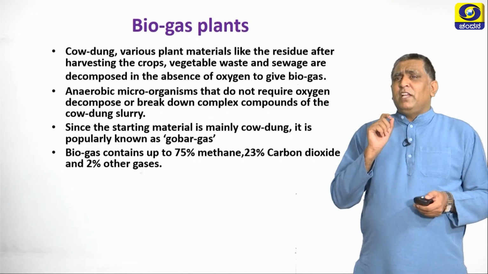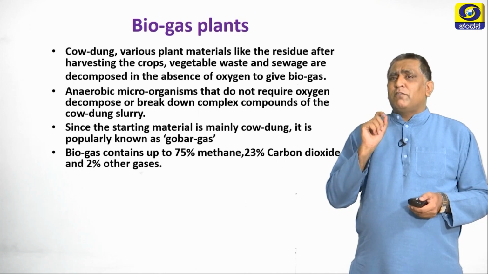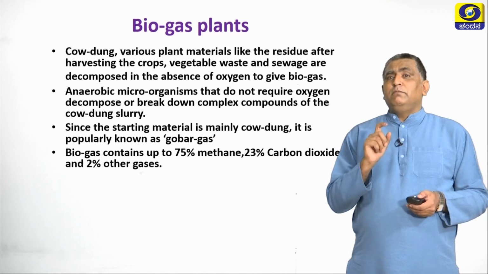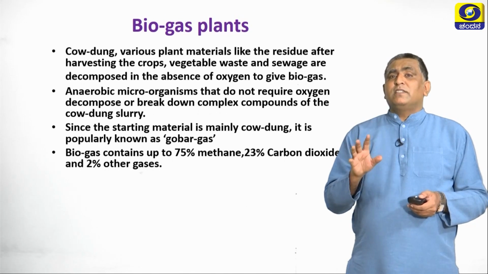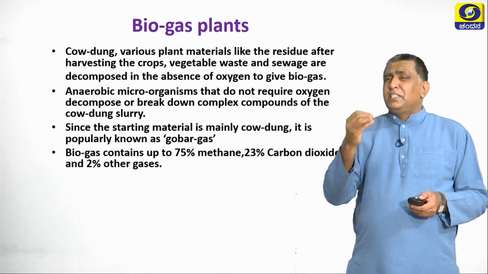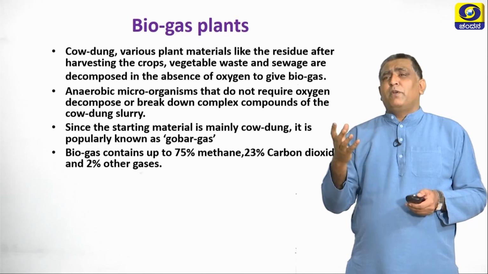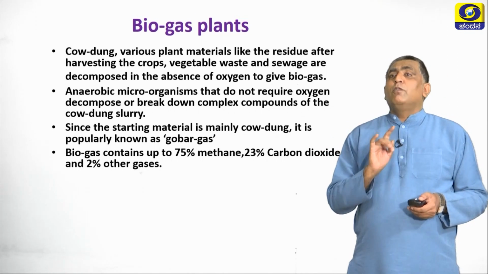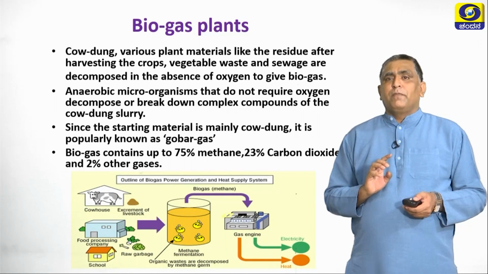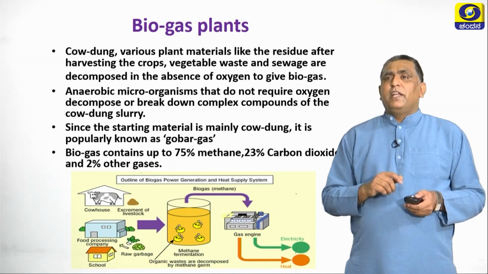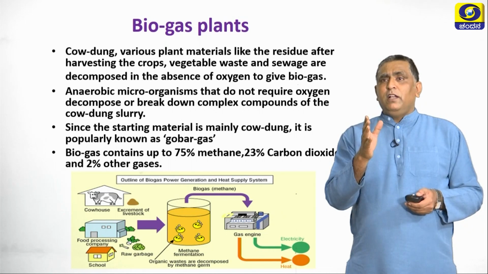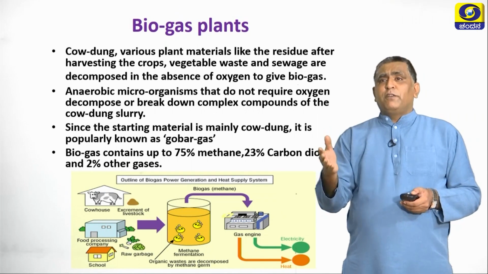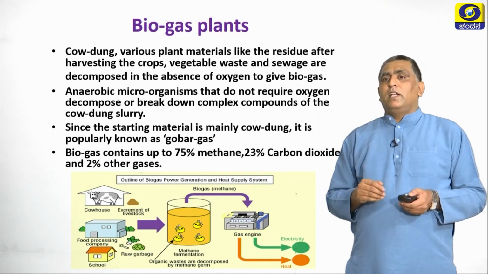Biogas contains 75% methane, 23% carbon dioxide and 2% other gases. One question might come regarding the composition of the gases in biogas, or which is the chief constituent of biogas. That question can also come for 1 mark, so you have to be ready for it. That sentence is going to be very, very important. This diagram clearly indicates how biogas is generated, and even in recent times we know that not only as a fuel, it can be converted into electrical energy as well.